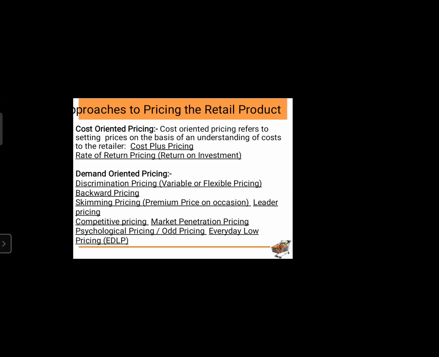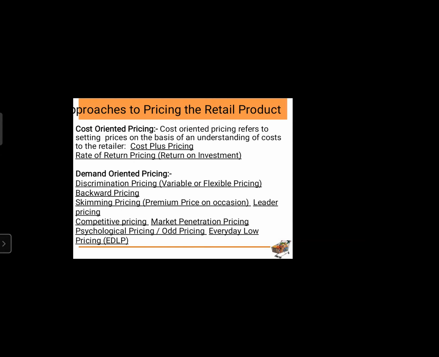Demand oriented pricing, it does not much require how much cost came for manufacturing the product, like non-alcoholic beverages, Pepsi. Their per bottle cost of manufacturing comes at the rate of 88 paise, and at what rate are they selling it? 10 rupees.